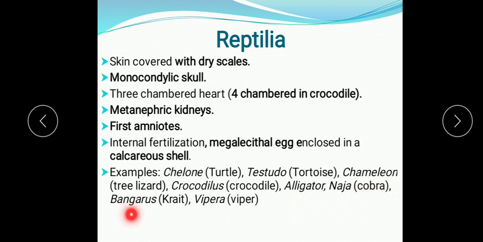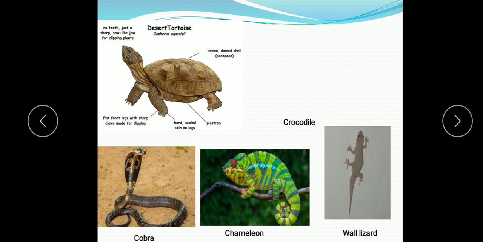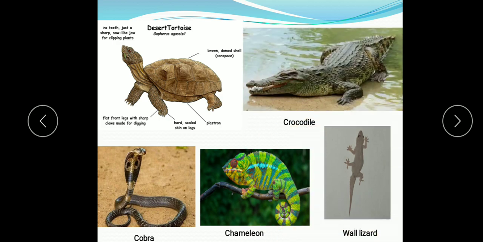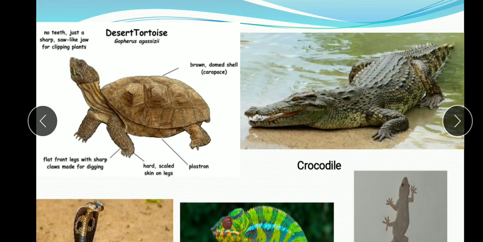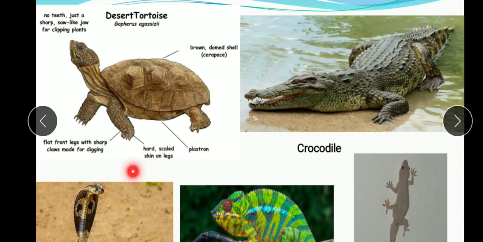naja, that is cobra, bungarus, that is krait, vipera. These are the examples of the reptilia. You just see, and the tortoise, it is shown here, the desert tortoise. So, this is the hard outer covering, you will see the dome shell, which is known as the carapace. These are the limbs, 4 limbs are there.